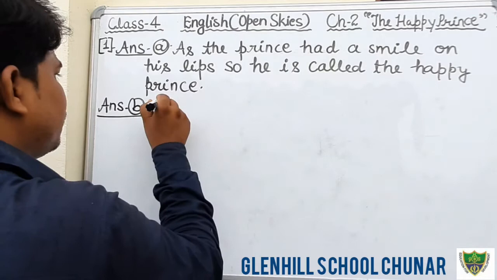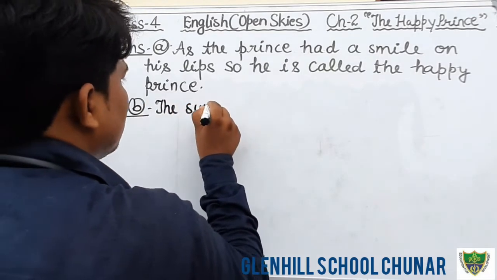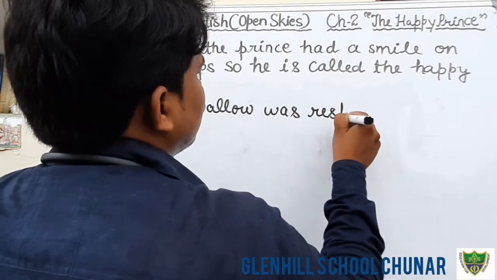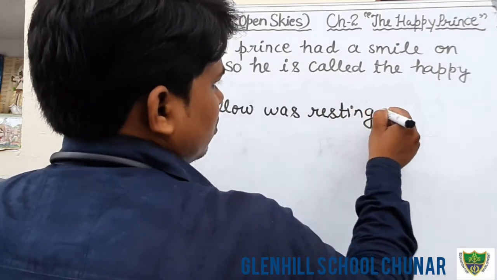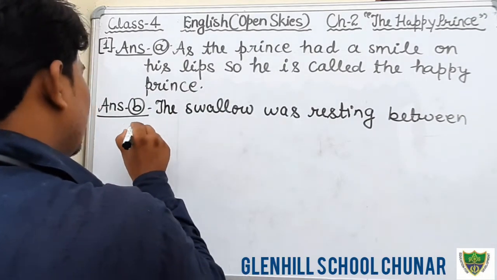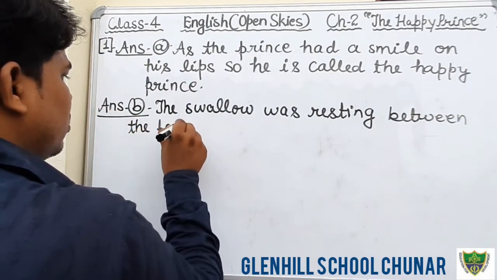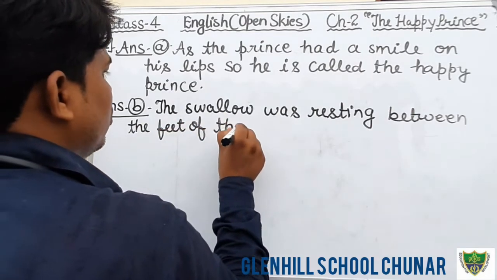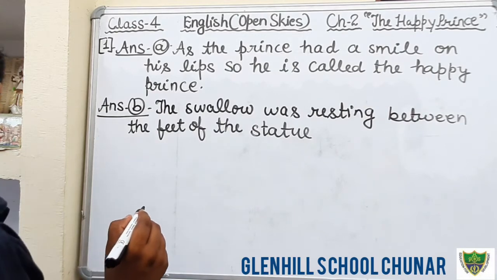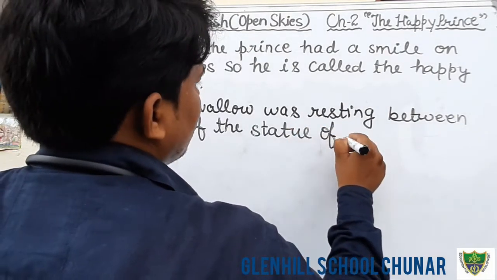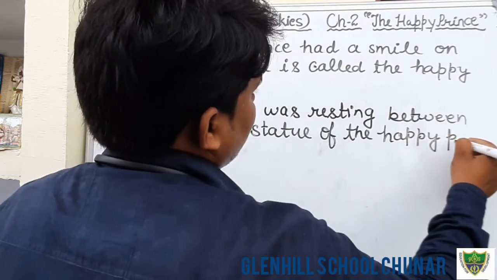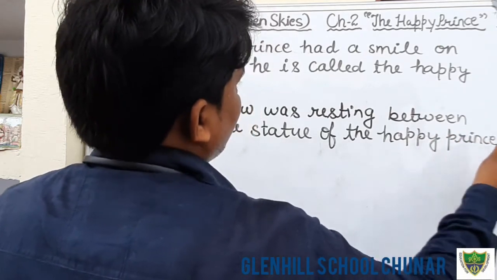The swallow was resting between the feet of the statue of the Happy Prince. This is the answer of the first question.